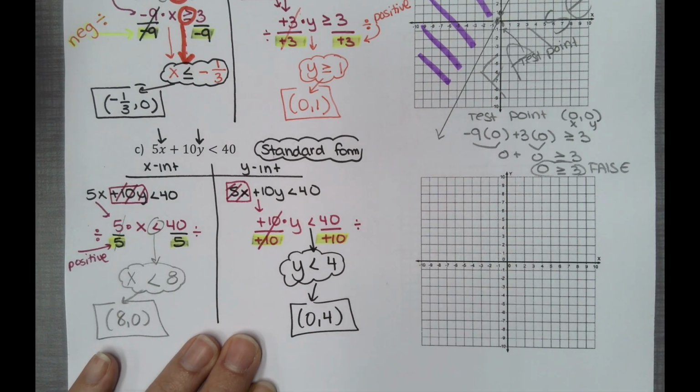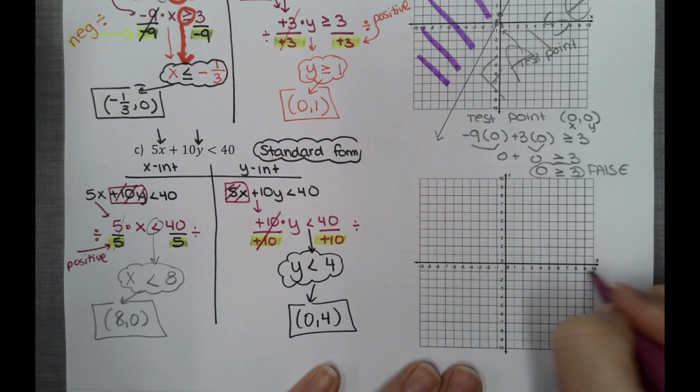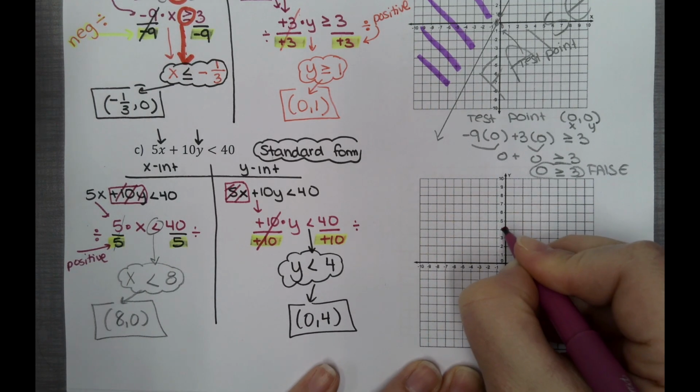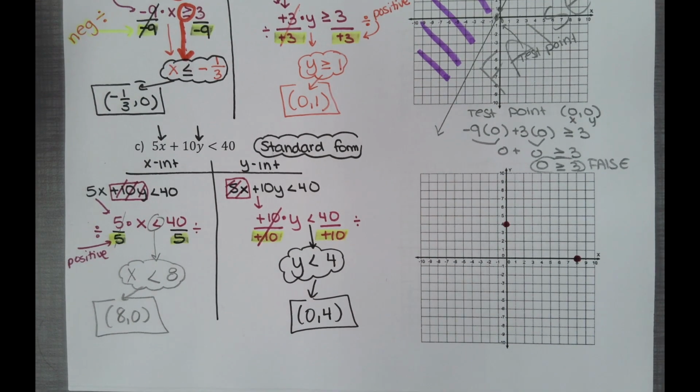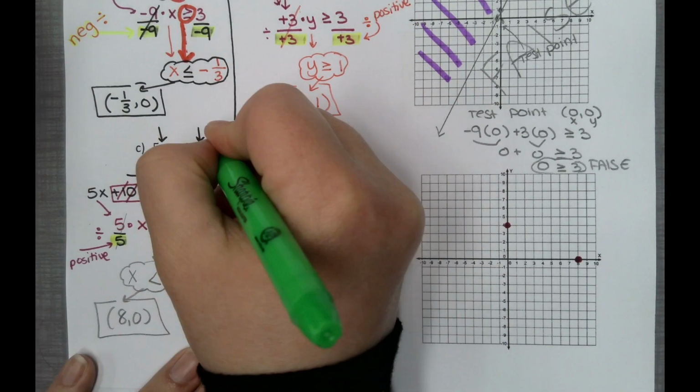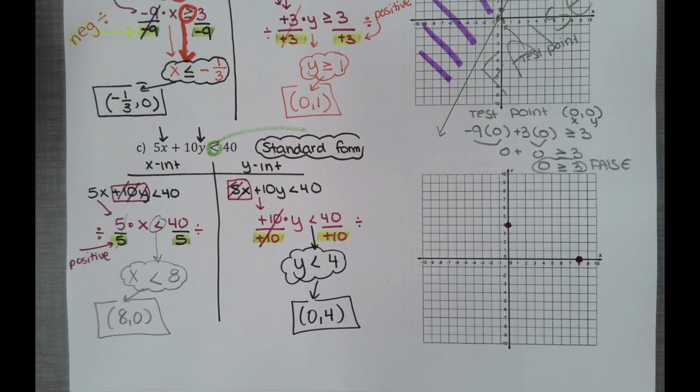Let's go ahead and graph. 8 on the x, here's 8, 4 on the y, and then you have to determine, is this going to be open or is this going to be closed? Because it doesn't have that line underneath, we are going to be dashed or open.